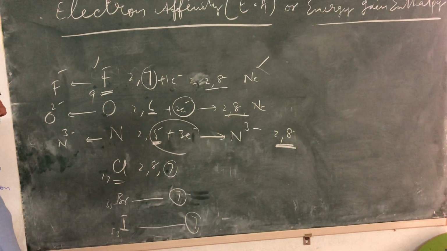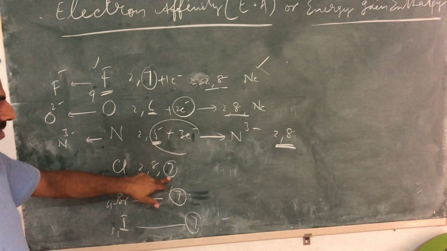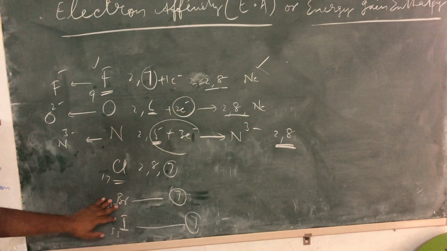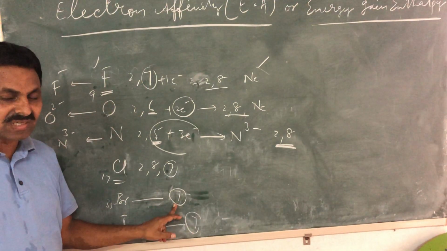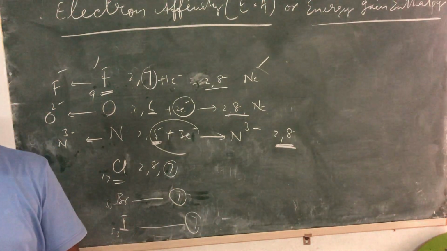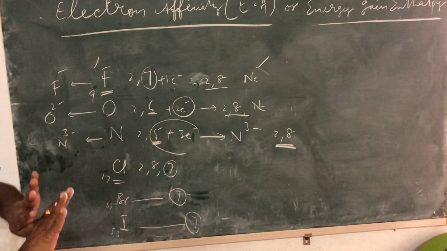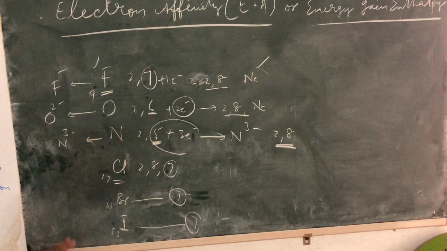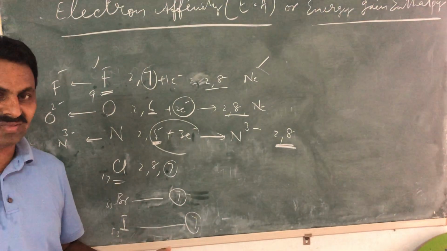Okay? So if we talk about chlorine, we'll also take 1 electron because its valence shell is having 7 electrons. If we talk about bromine, also we'll take 1 electron because it has already got 7 electrons in its valence shell, so it needs only 1. So on the basis of valency and configuration, we can understand how many electrons they can gain. But overall we understood that all these elements, being non-metals, can gain electrons.